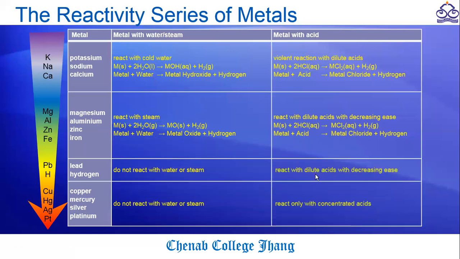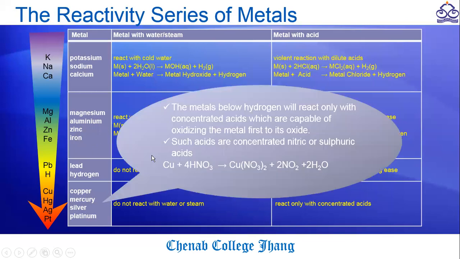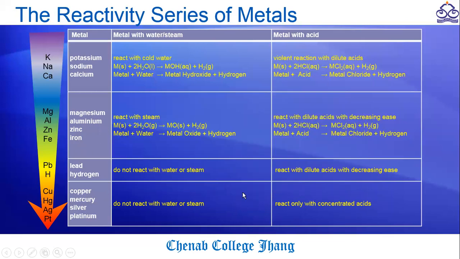After that, we will see that lead reacts with dilute acid, and it needs much more time than the moderate group of magnesium, aluminum, zinc, and iron. In the case of the least reactive group, copper, mercury, silver, and platinum, these metals only react with concentrated acid. They do not react with any dilute acid.